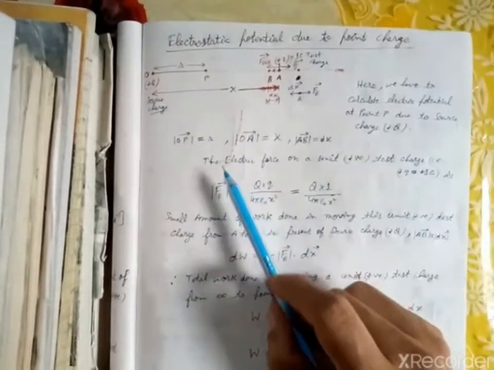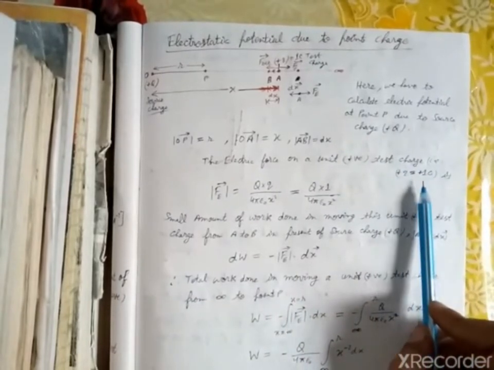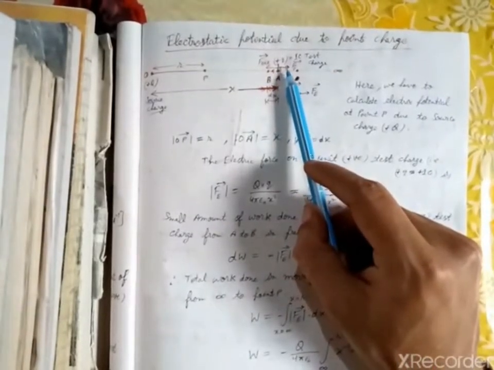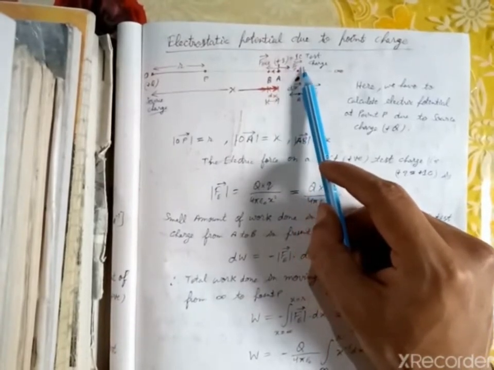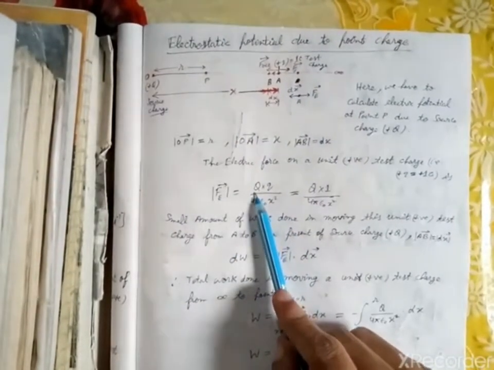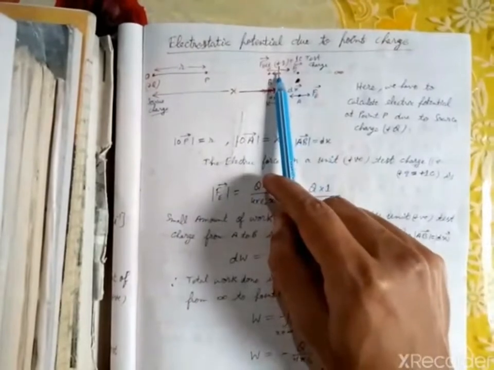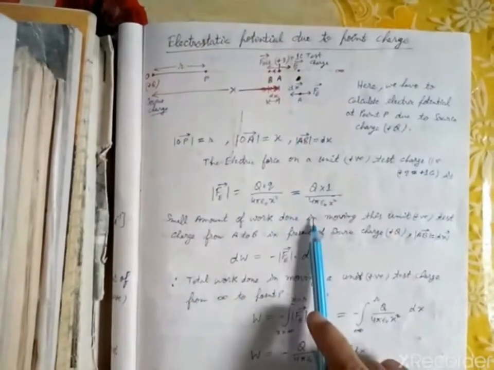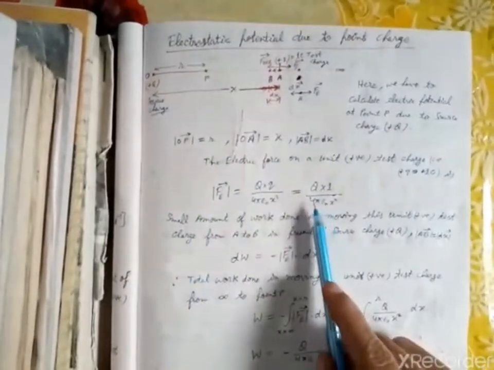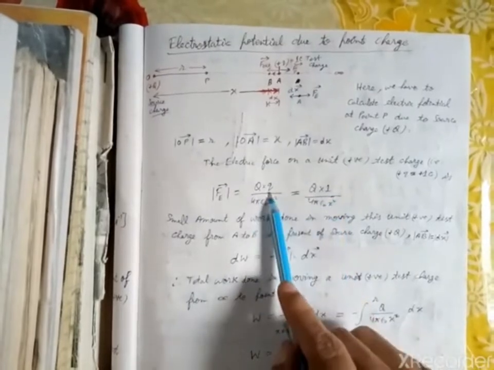The electric force on the unit positive test charge, that is plus small q equals plus 1 coulomb, will be capital Q into small q divided by 4 pi epsilon naught x square, because this test charge is kept at point A. The distance from the source charge to the test charge is x, and since the test charge is plus 1 coulomb, we put 1 in place of small q.